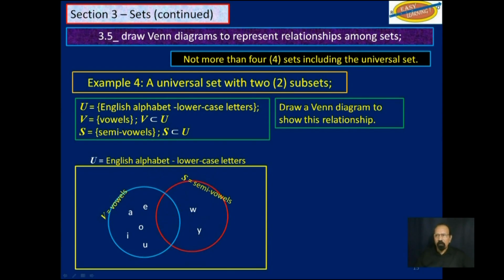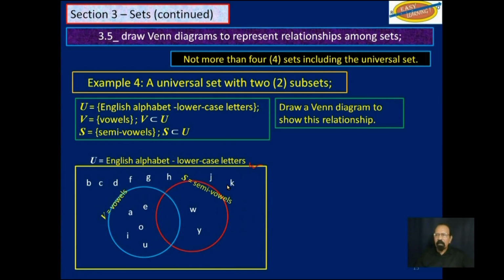So now, outside of that blue and red circle, but within this yellow box, we will write the rest of the letters, which would be B, C, D. We already have E here. F, G, H. We already have I here.